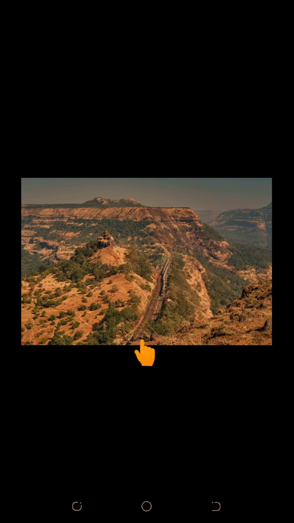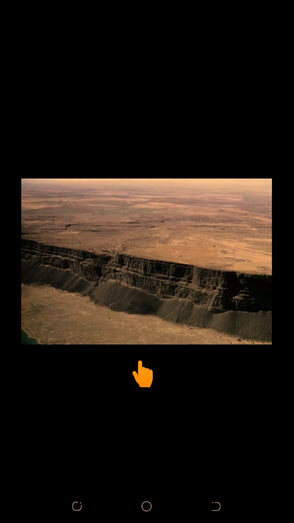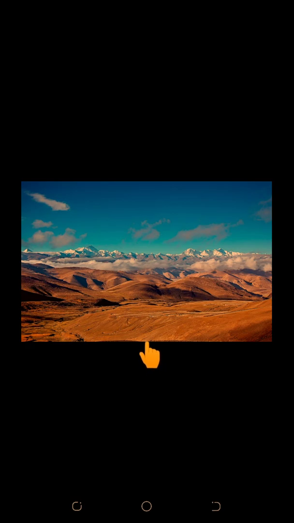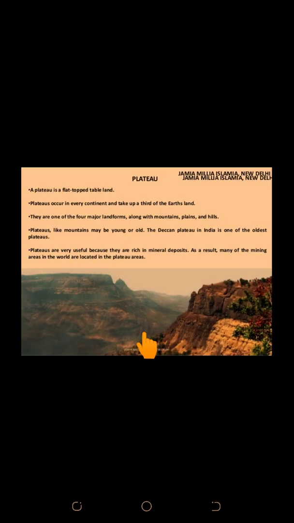The Deccan Plateau in India is one of the oldest plateaus. The East African Plateau in Kenya, Tanzania, and Uganda, and the Western Plateau of Australia are other examples. The Tibet Plateau is the highest plateau in the world with a height of 4,000 to 6,000 meters above the mean sea level. Plateaus are very useful because they are rich in mineral deposits.